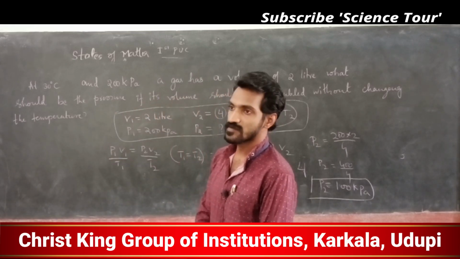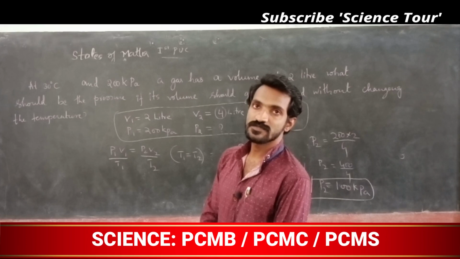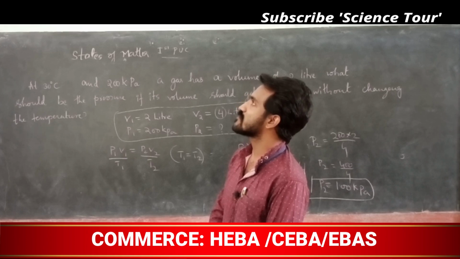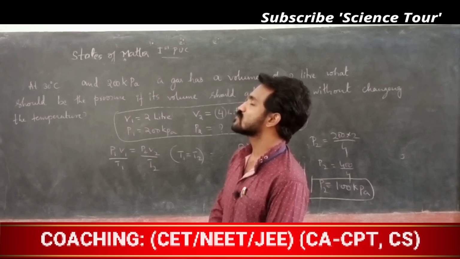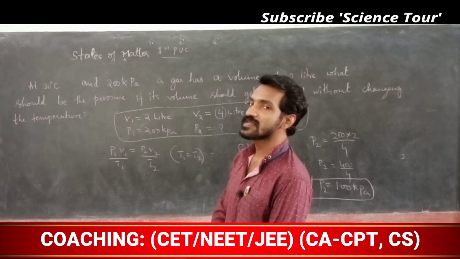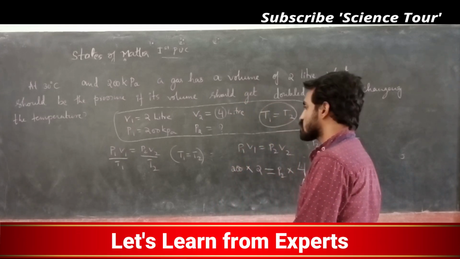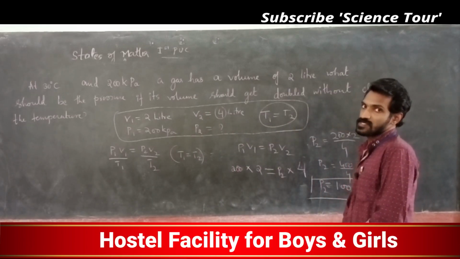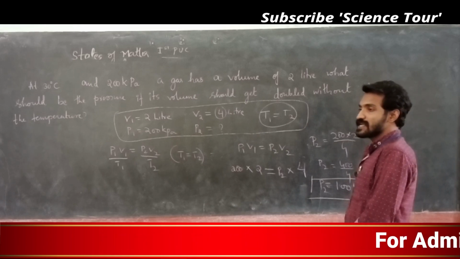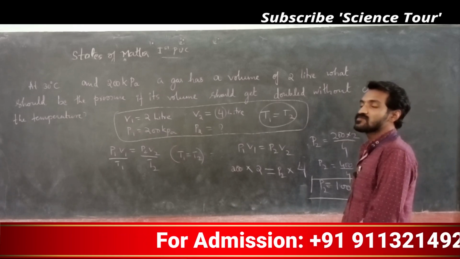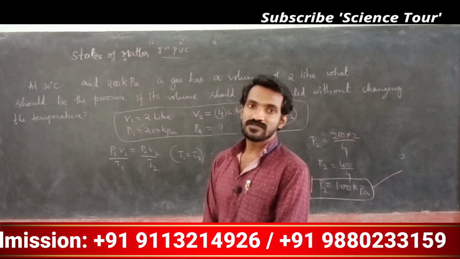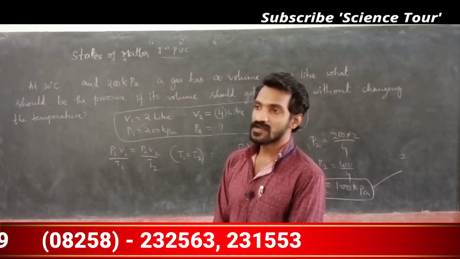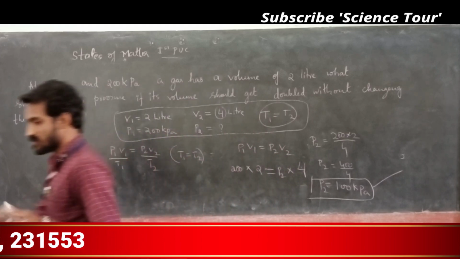Later you have to find out which formula to use. These things are given: P1, V1, T1, everything is given. I can use P1 V1 by T1 equals P2 V2 by T2, so the formula becomes like this. Substituting, I will get the answer P2 is equal to 100 kilopascal. At the end, writing the unit is very important, my dear students. Most of the time you write the answer as 100. 100 means what? 100 balls, 100 bats? 100 means 100 kilopascal pressure. That is very important.